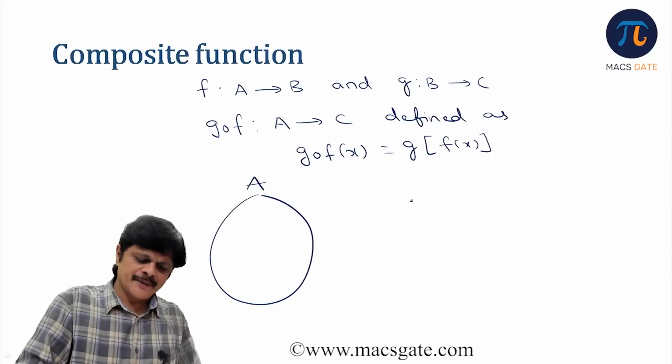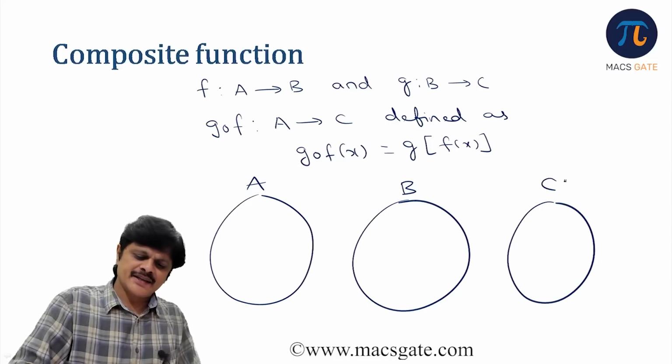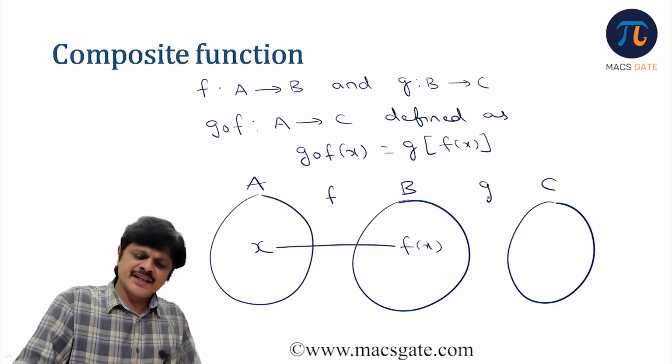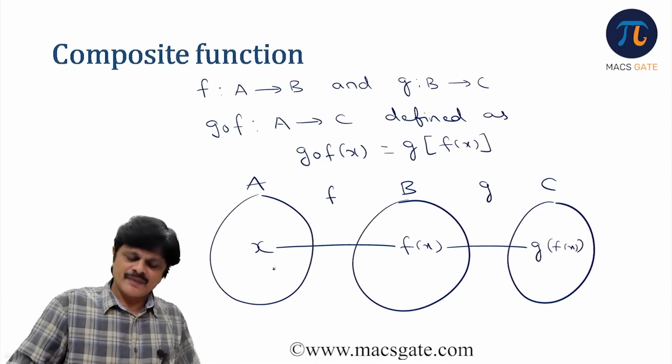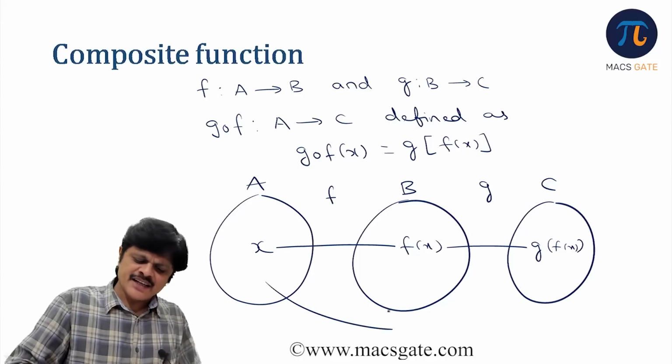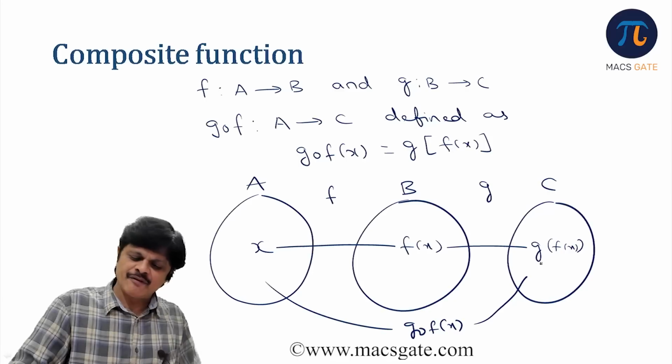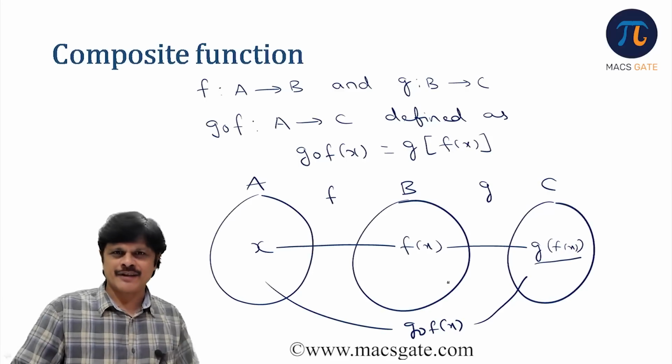So the story goes like this. This is A, this is B, and this is C. So f is a mapping from A to B, so it will change x to f(x). And g is a mapping from B to C, it will change f(x) to g of f(x). So g circle f is actually mapping from A to C. This is g circle f of x is directly mapping from A to C, which is nothing but g of f of x.